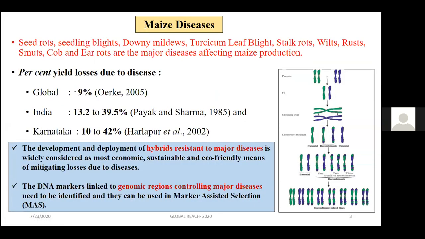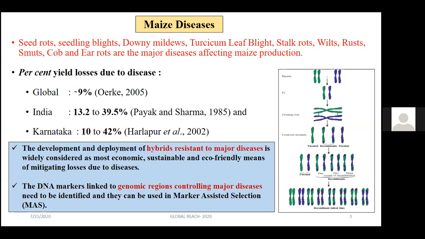Despite its highest yield potential, maize has constraints from various diseases, ranging from seed rots to various foliar diseases like Turcicum leaf blight. The percent yield losses due to diseases range up to 9% at the global level and up to 40% in India. So there's a need for development and deployment of hybrids. Resistance to major diseases is widely considered the most economic, sustainable and eco-friendly means of mitigating the losses due to diseases.